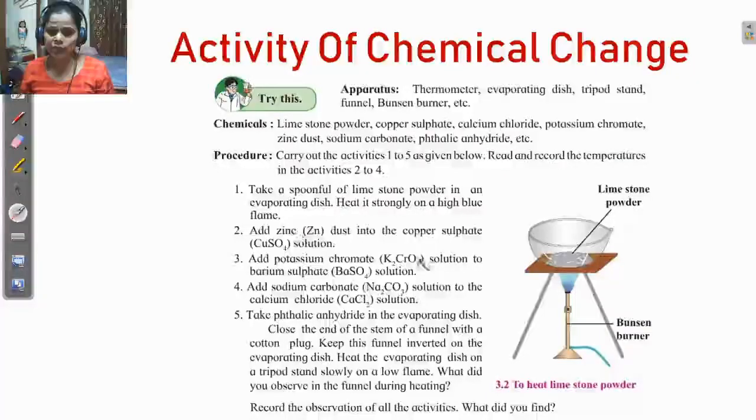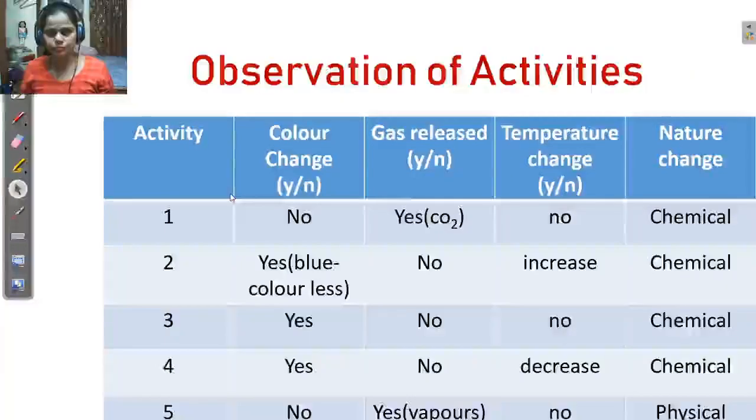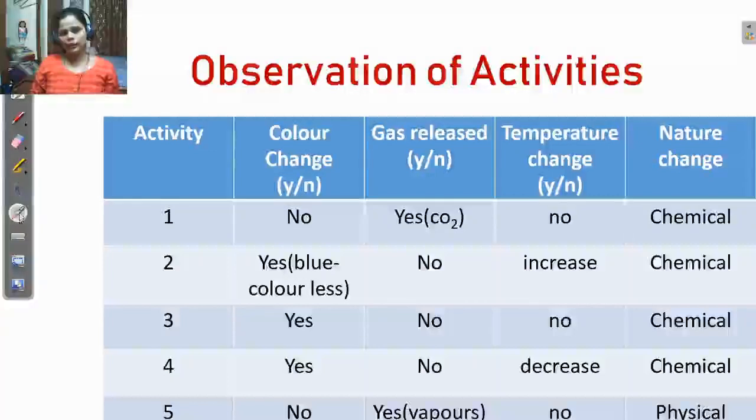The second activity is to add zinc dust into a copper sulfate solution. The third activity is to add potassium chromate solution to barium sulfate solution. Another activity is to add sodium chromate solution to calcium chloride solution. These are all chemical activities. I prepared a table for observations, so you can write your observations, because this is your textbook activity. I promise that after the school opens we will do all these activities in our lab.